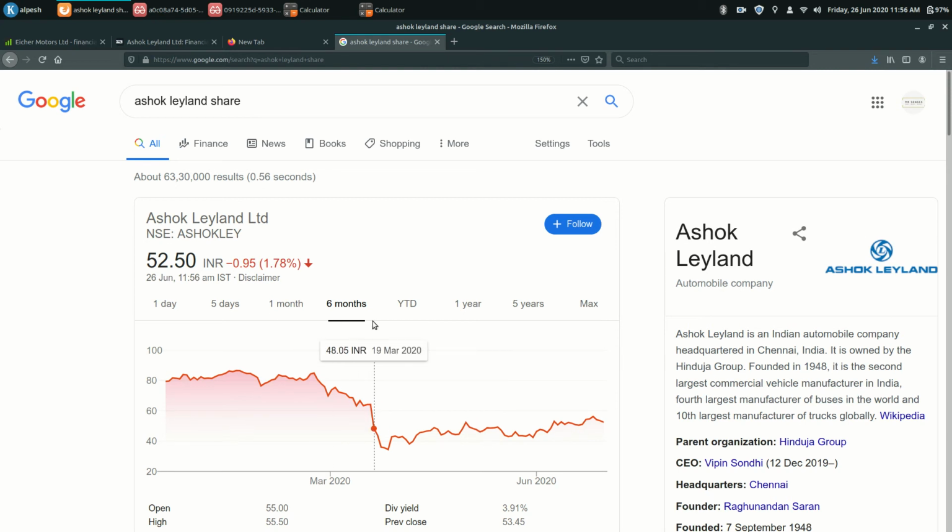Of course this company will recover, it will generate better profit, it will try to minimize its debt, but considering the opportunity cost, I would say avoid Ashok Leyland at current levels. So that was my conclusion. It depends on what you think about its future, because in the end it is your money, it's your responsibility.